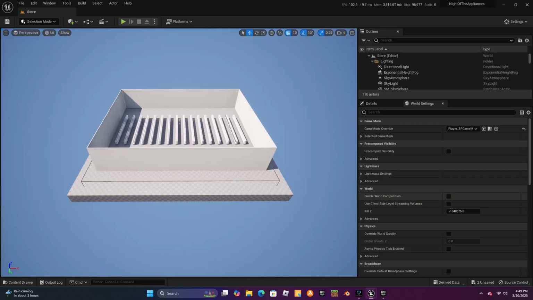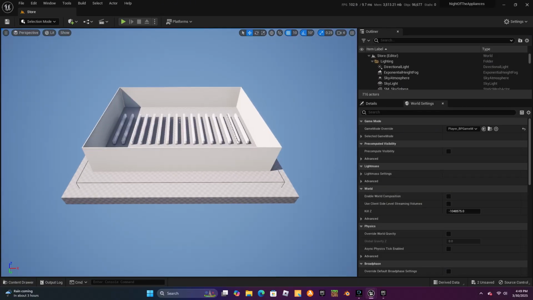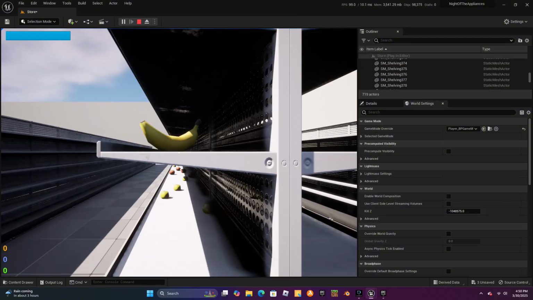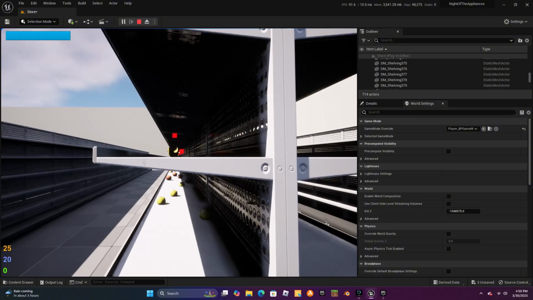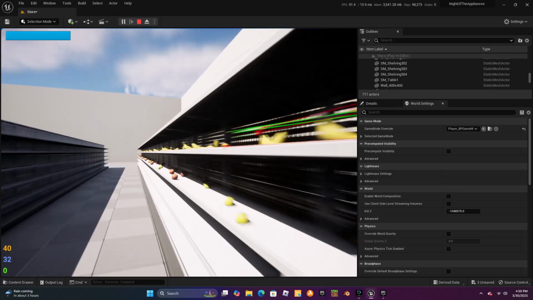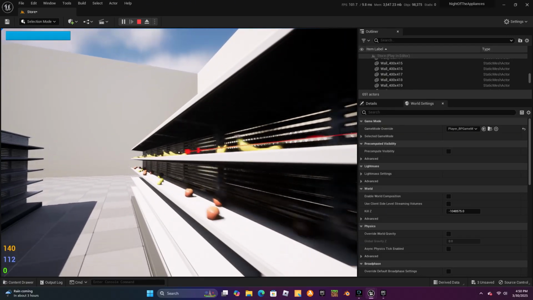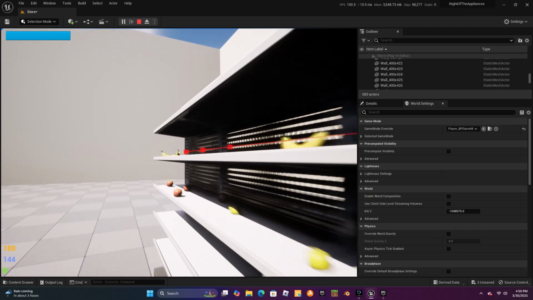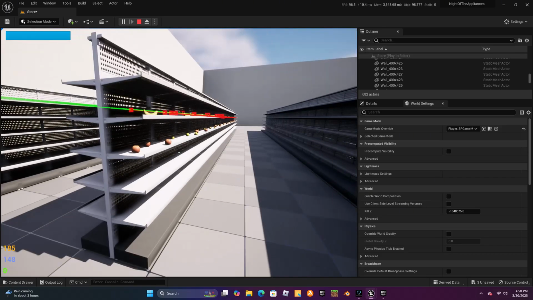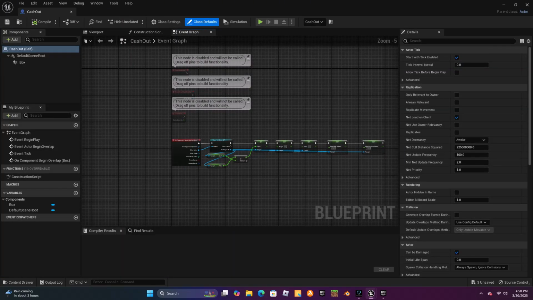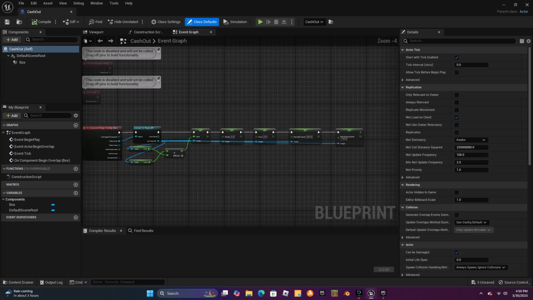Now that we have this awesome, well, better map, you can go interact with this stuff on the shelves. I only added bananas so far because I didn't feel like having to make everything on the shelves today. But you can interact with the bananas. It adds to your weight, which is the orange text, the value which is blue, and the green, which is your cash, which we don't have anything to get cash yet, so let's make a cash out system.